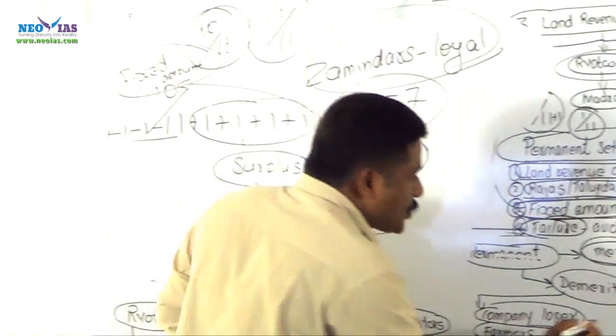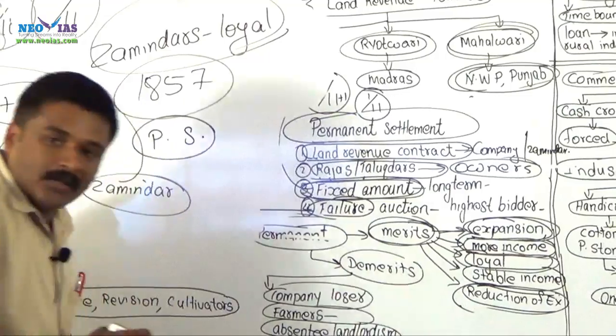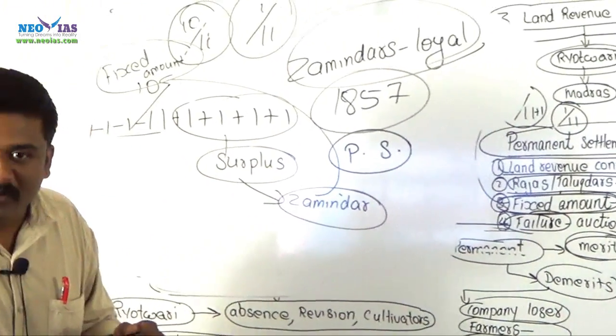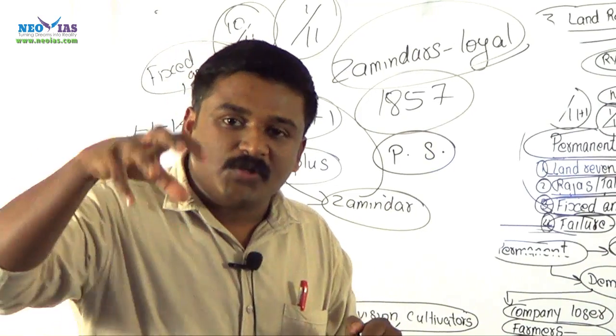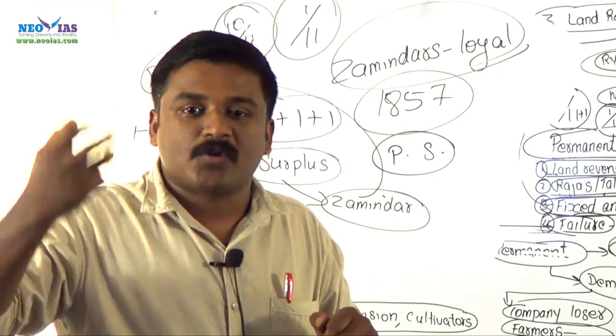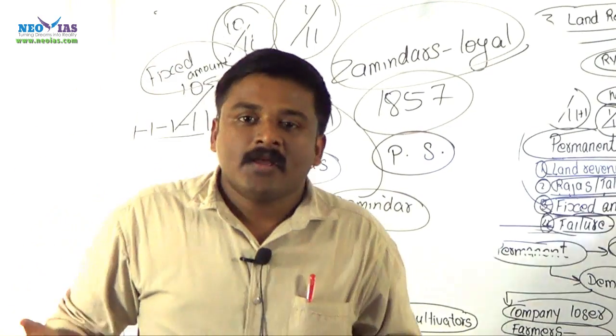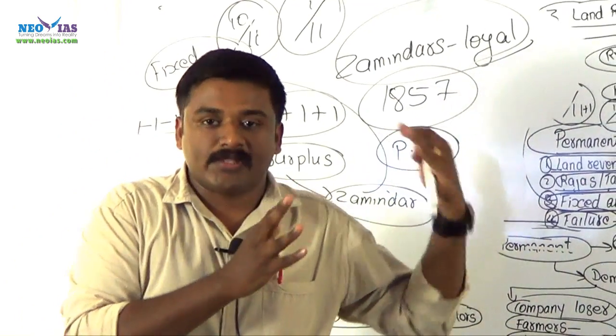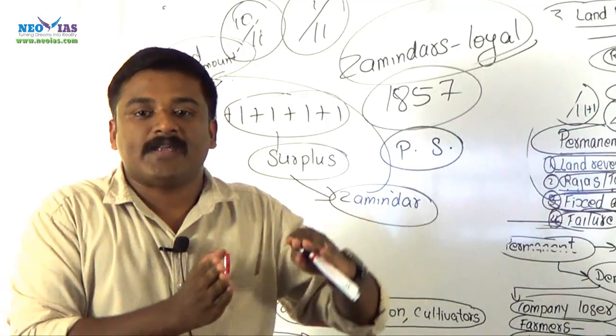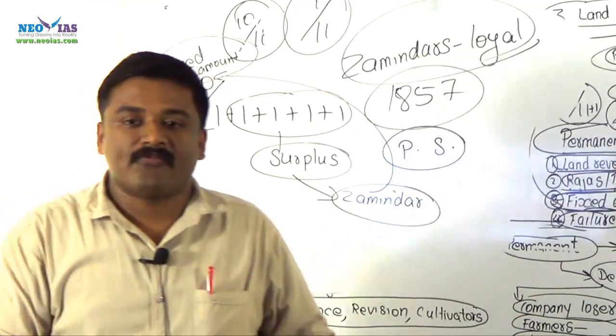That means it ultimately provided a stable fixed income to the central government. Then there is reduction of expenditure. Now, all such activities related to land revenue collection go to the zamindar, and it is the responsibility of the zamindar to collect revenue. That is why the company was relieved from appointing more revenue collecting agents, and it reduced the revenue expenditure of the company.